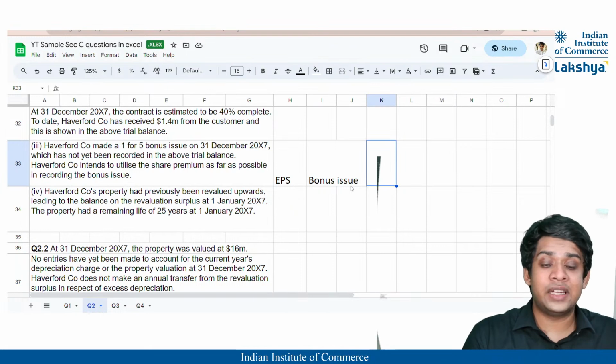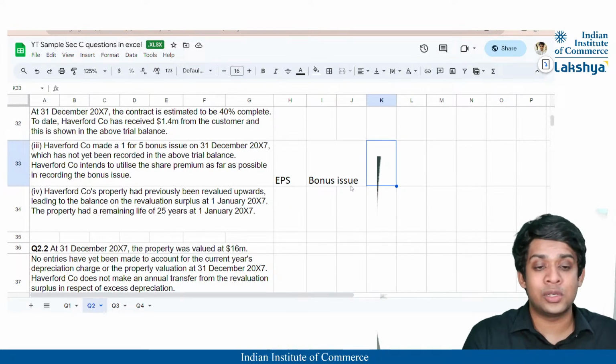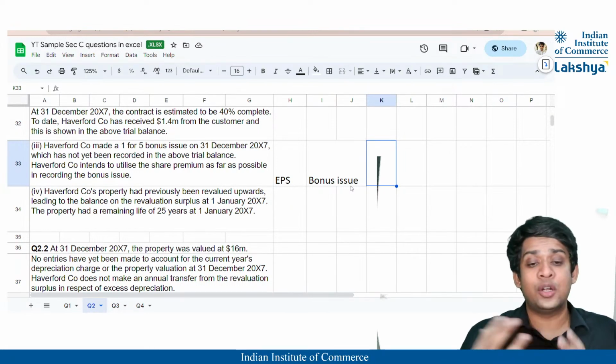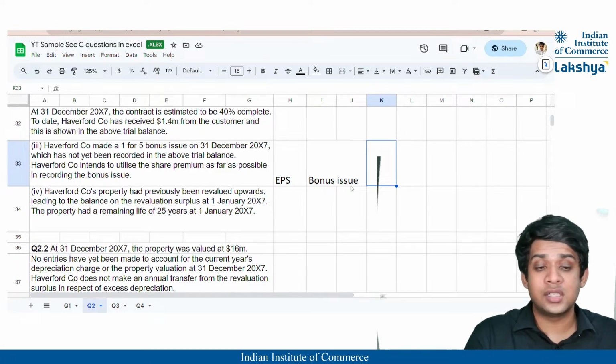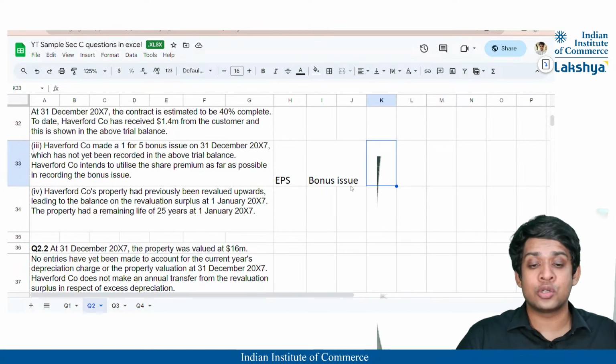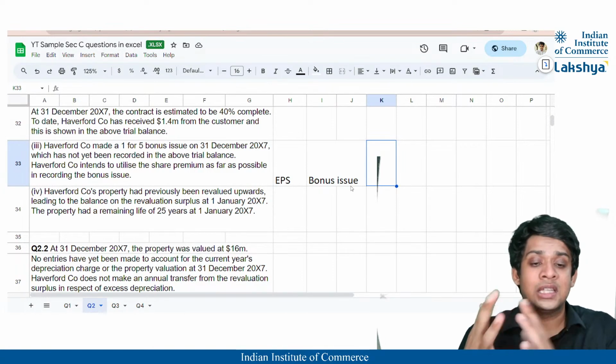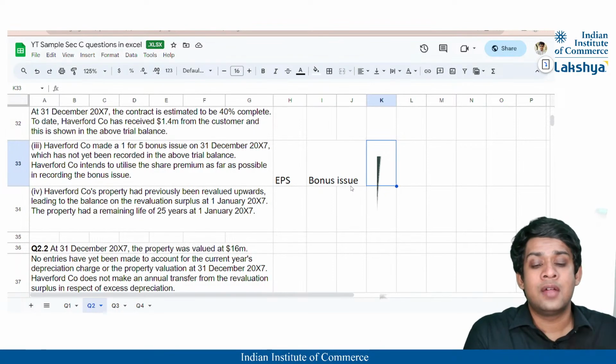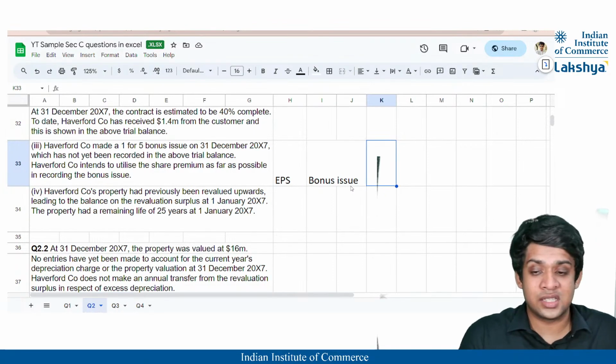In case the company does not have any dividends to pay out to its existing shareholders, or if they do have cash to pay out dividends but want to preserve it for other expenses or investment in a project, then in such a case they make a bonus issue. That means a free share issue, which is a substitute to the cash dividend which companies usually pay to existing shareholders, right?